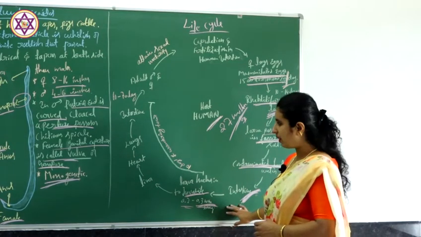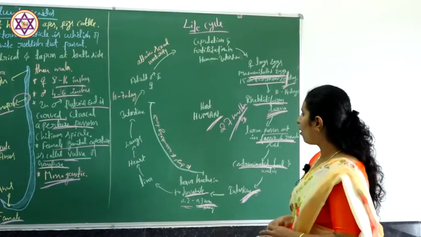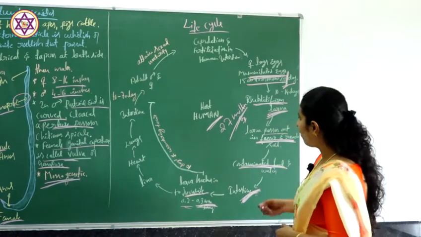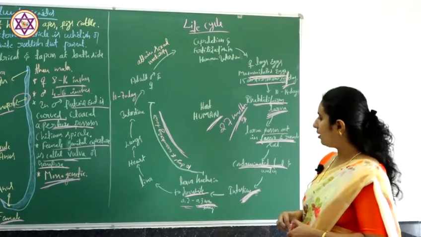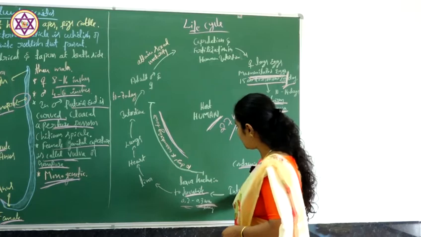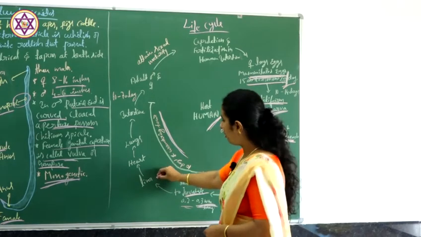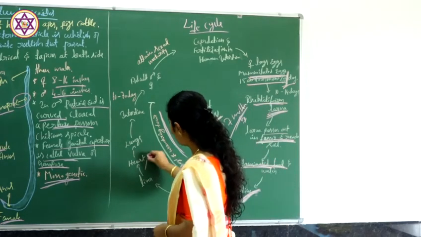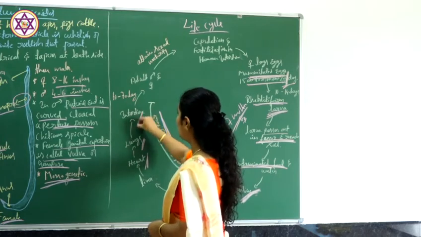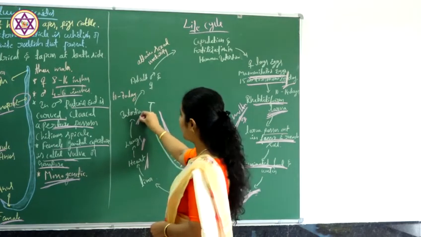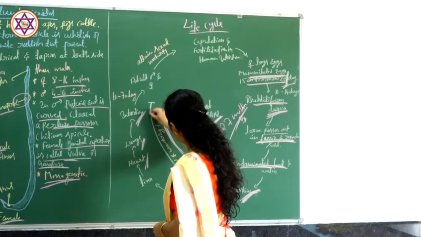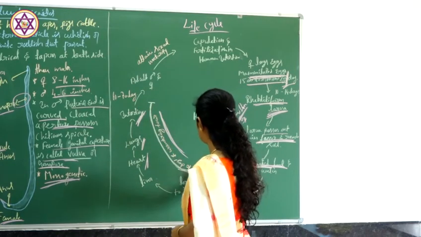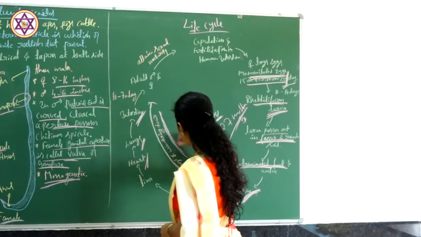Instead, it goes on a wandering tour for 10 days. From the intestine it moves into the liver, then the heart, followed by the lungs, and then again comes back to the intestine. This wandering tour takes around 10 days.